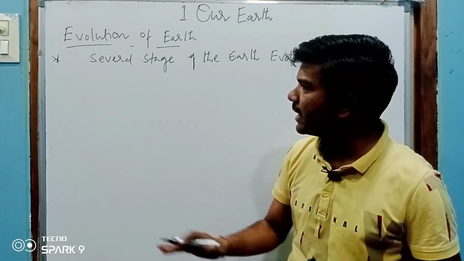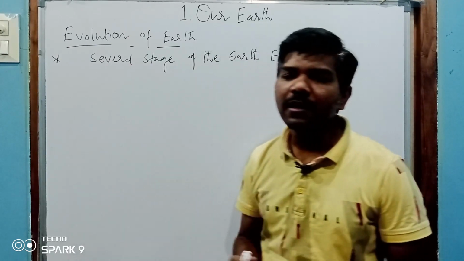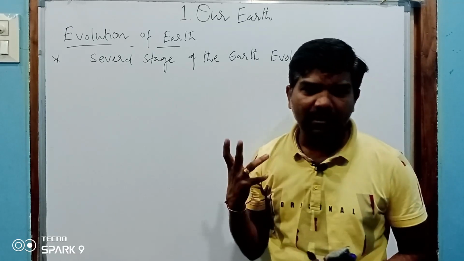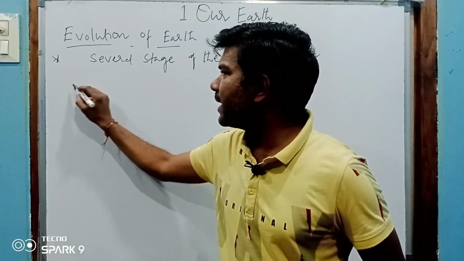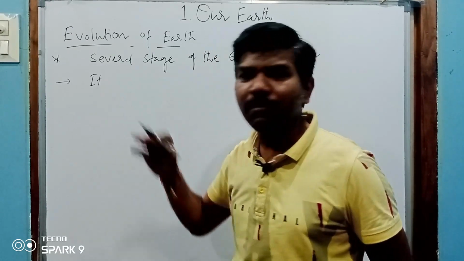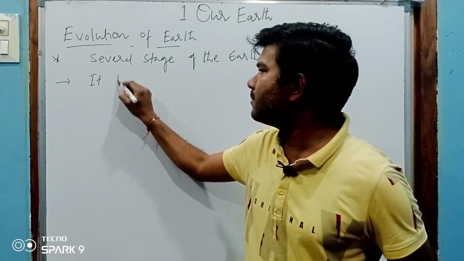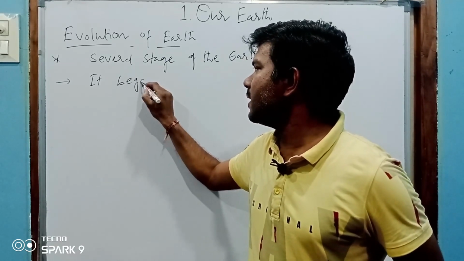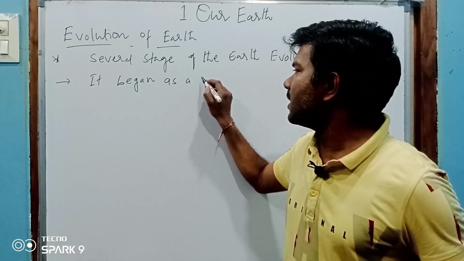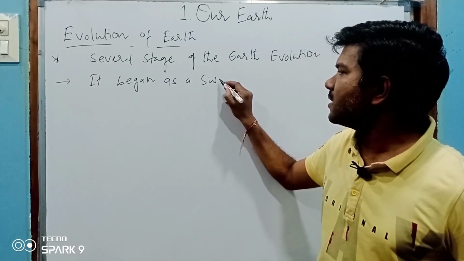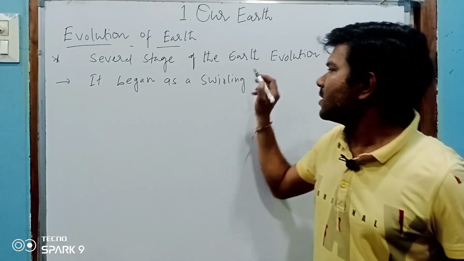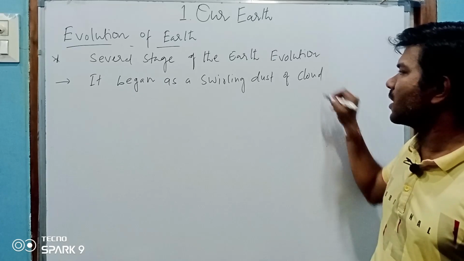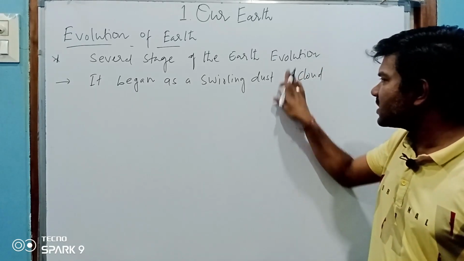See, in the beginning, as we remember, there was a nebula, a tiny ball. First it began as some matter, as swirling dust and cloud.